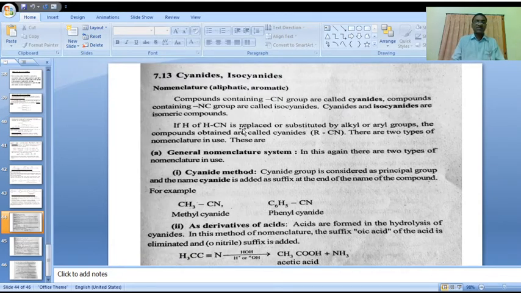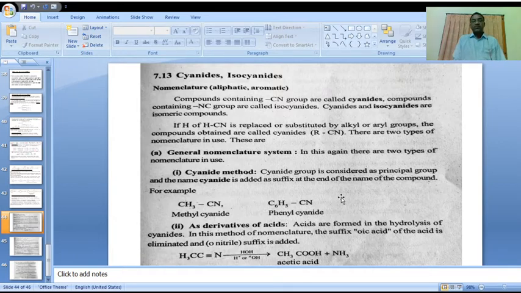It may also be a benzene ring, an aryl ring attached to the cyanide. Aryl cyanide, phenyl cyanide here, phenyl cyanide, methyl cyanide, like this.